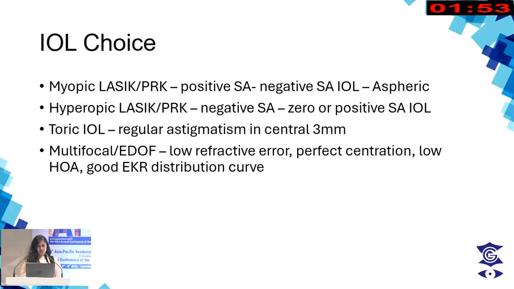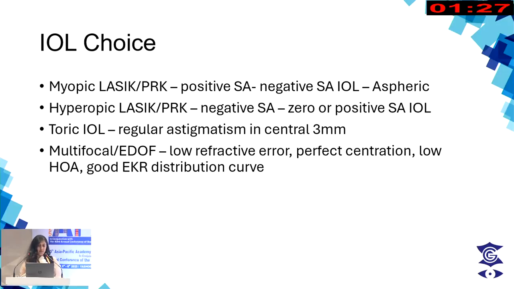So the IOL of choice, we have to take into account as well when doing our biometry. Myopic LASIK or PRK leads to a positive spherical aberration, so it's ideal to take a negative spherical aberration IOL, also an aspheric IOL. In hyperopic LASIK, it's reverse, where there is a negative spherical aberration, so we should consider zero or positive spherical aberration IOLs. Toric IOLs, multifocal and EDOF IOLs can also be considered.